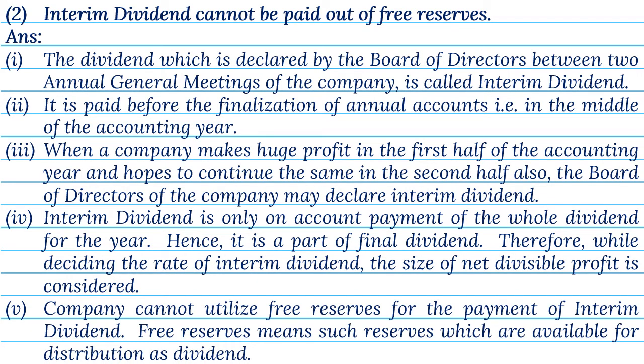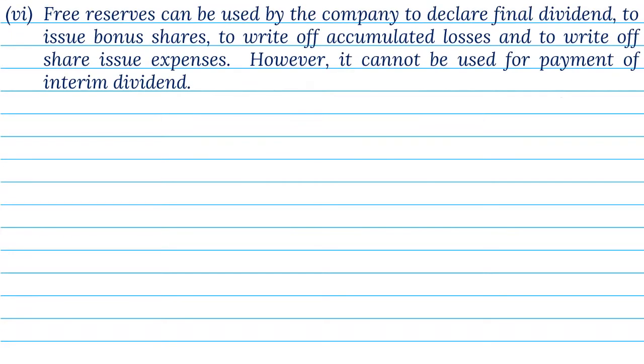5. Company cannot utilize free reserves for the payment of interim dividend. Free reserves means such reserves which are available for distribution as dividend. 6. Free reserves can be used by the company to declare final dividend, to issue bonus shares, to write off accumulated losses, and to write off share issue expenses. However, it cannot be used for payment of interim dividend.